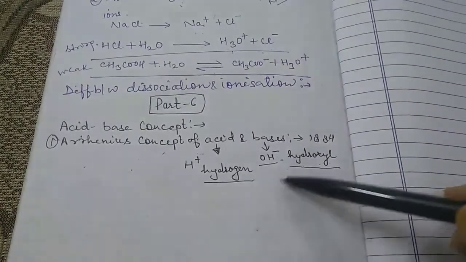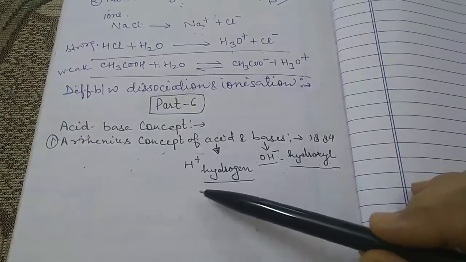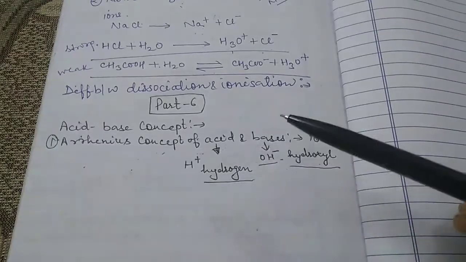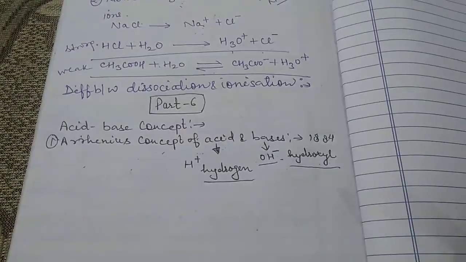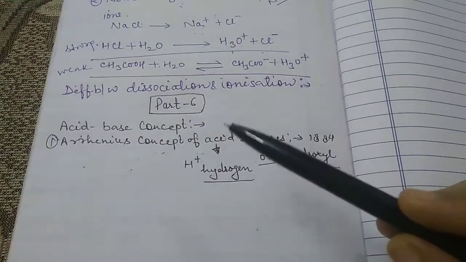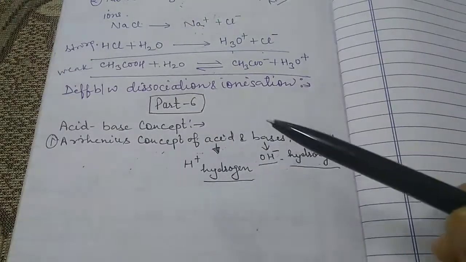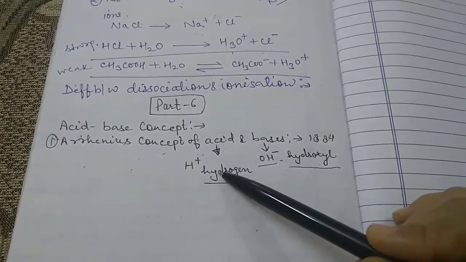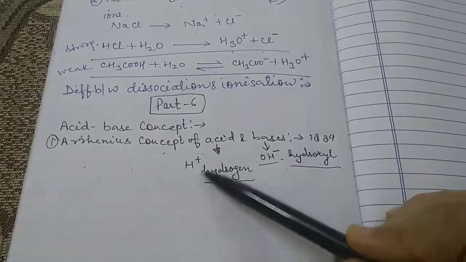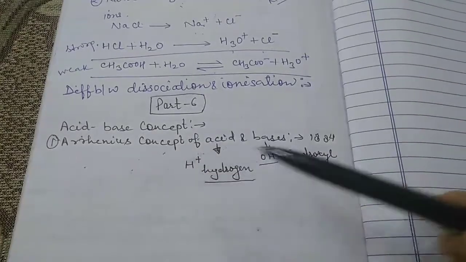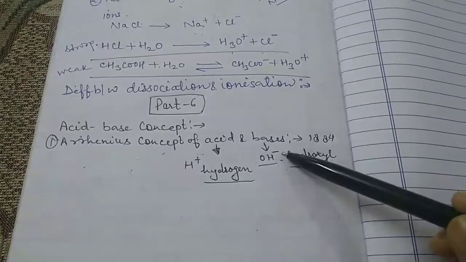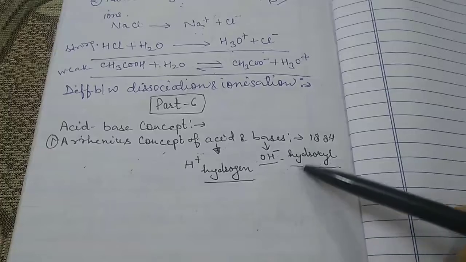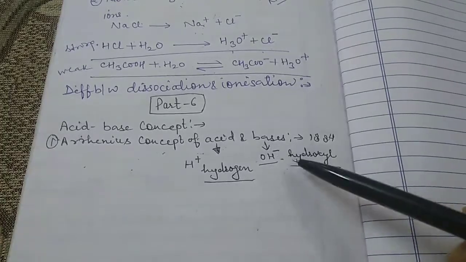So according to Arrhenius, the acidic properties of a substance in aqueous solution are due to the presence of the hydrogen ion, and the basic properties of a substance in aqueous solution are due to the presence of the hydroxyl ion.